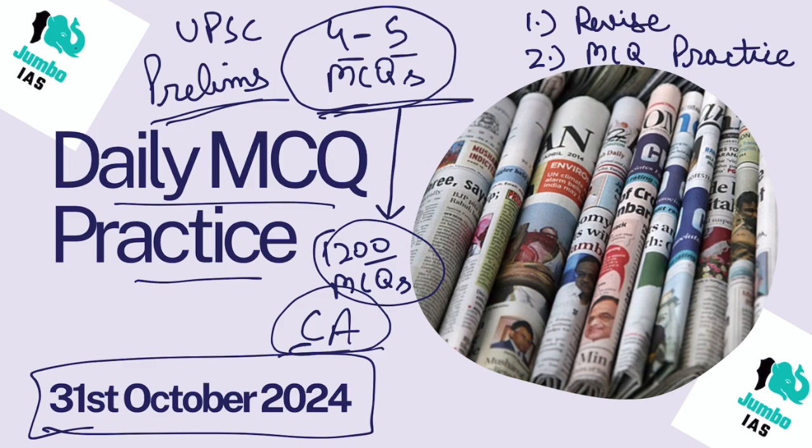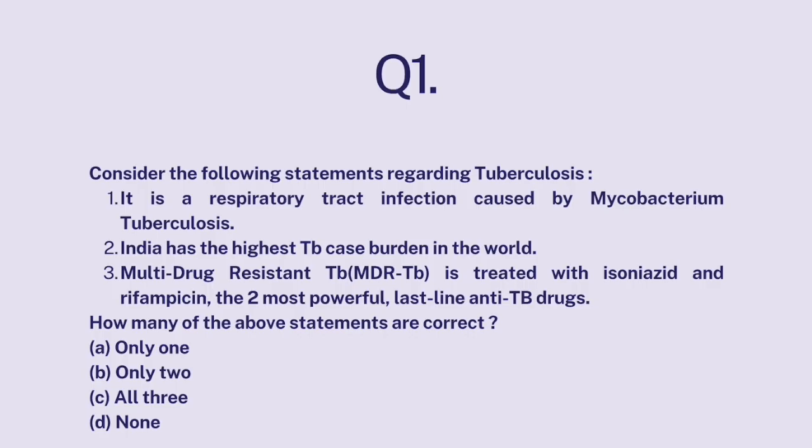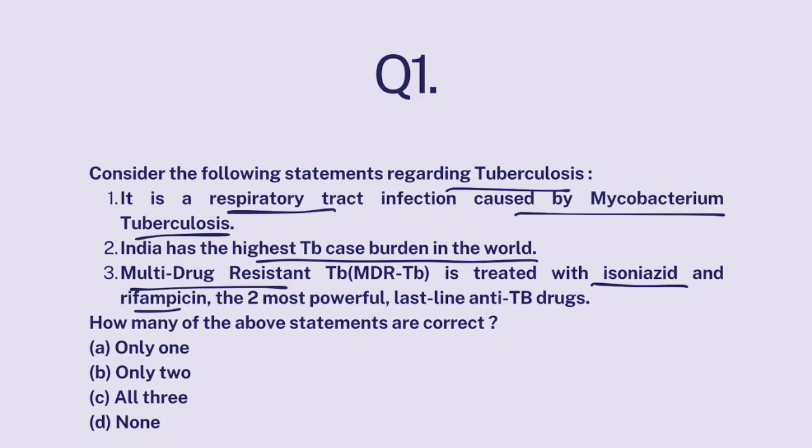Enough of the introduction, let's straight away jump into the discussion with question number 1. Consider the following statements regarding tuberculosis. It is a respiratory tract infection caused by Mycobacterium tuberculosis. India has the highest TB case burden in the world. Multi-drug resistant TB is treated with isoniazid and rifampicin, the two most powerful last-line anti-TB drugs.